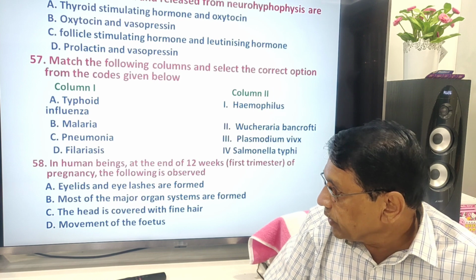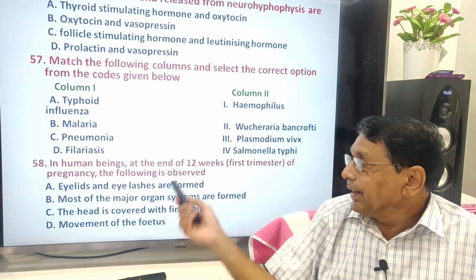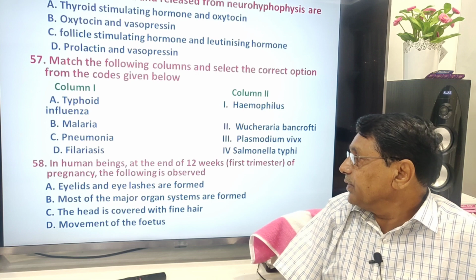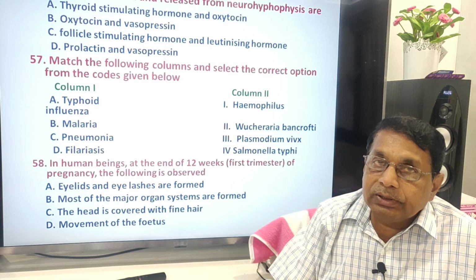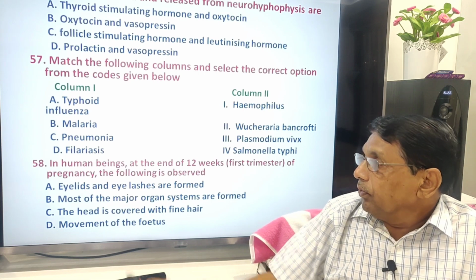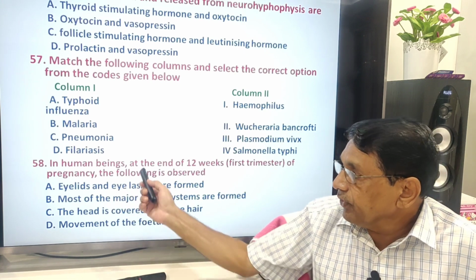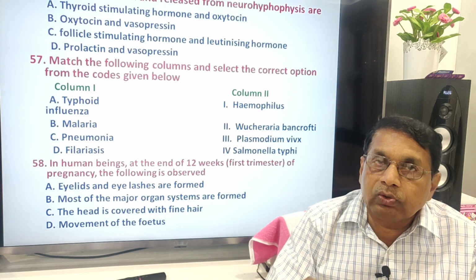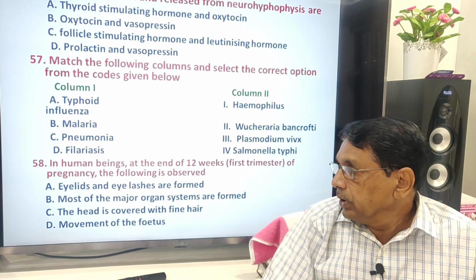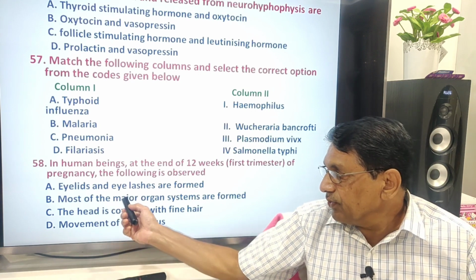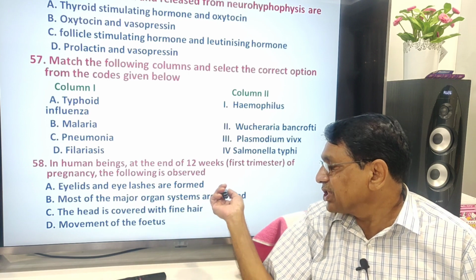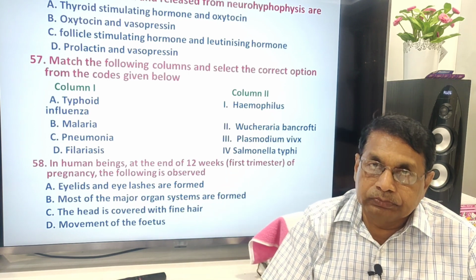In human beings, at the end of 12 weeks, the first trimester of pregnancy, the following is observed in the fetus. We should include fetus also there. B. Most of the major organ systems are formed.